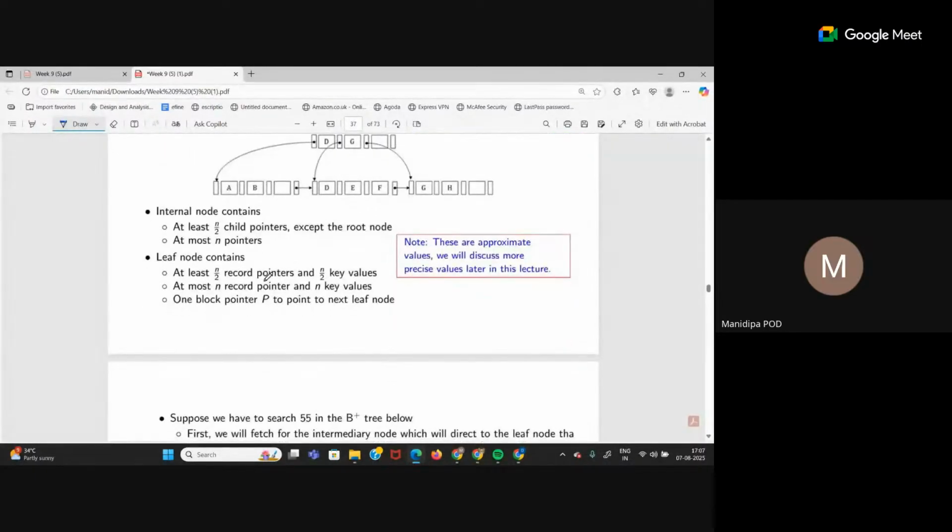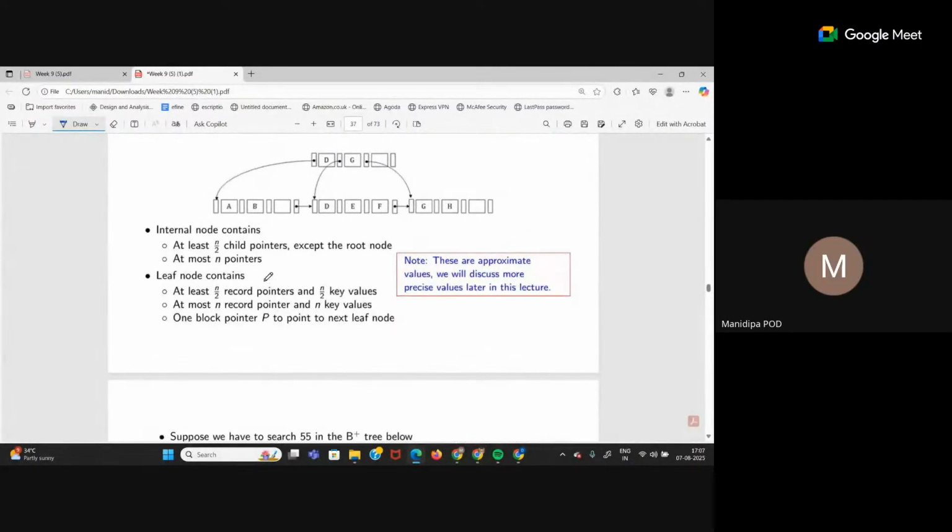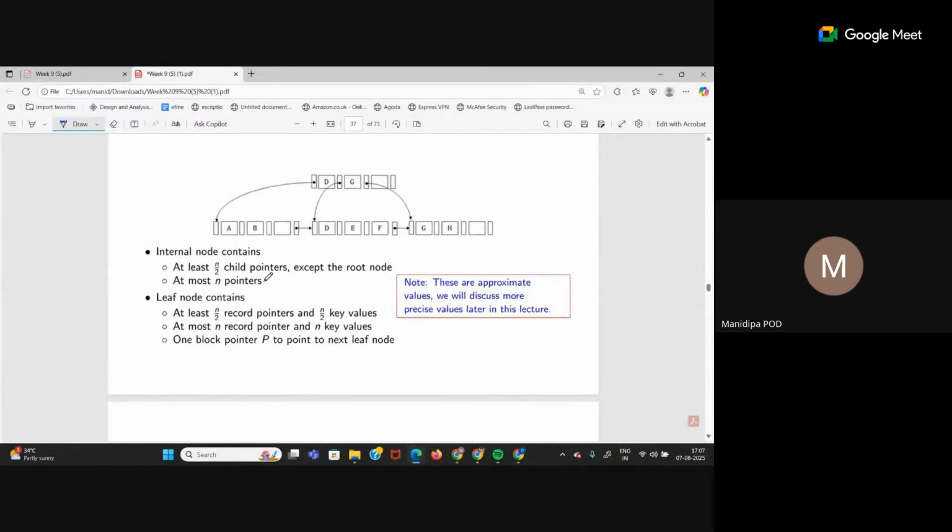So again, internal node can contain at least n by 2 child pointers. So at least every internal node should be half filled, right? N is called the order of the tree. In every question you will see B tree of order n, B plus tree of order n. What does this mean? What is this n? So if I say that this particular tree is of order 4, what does that mean? Every node can have at most 4 children.